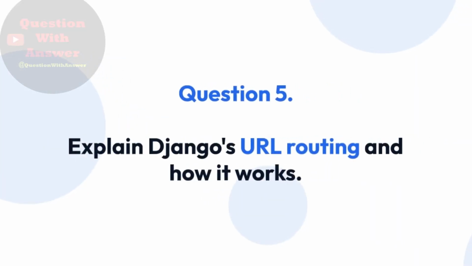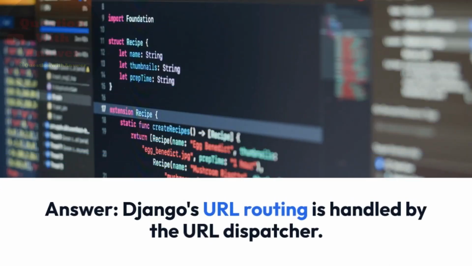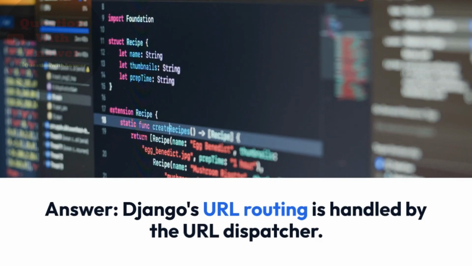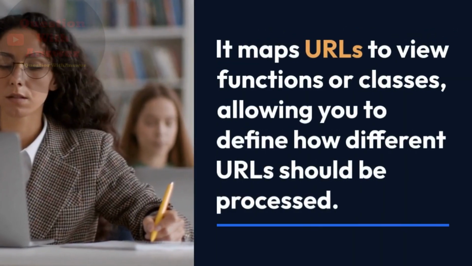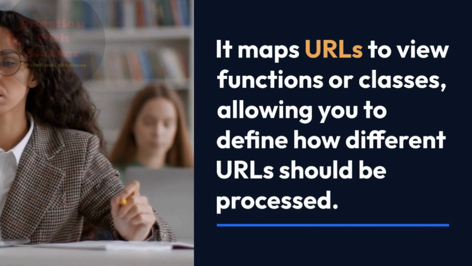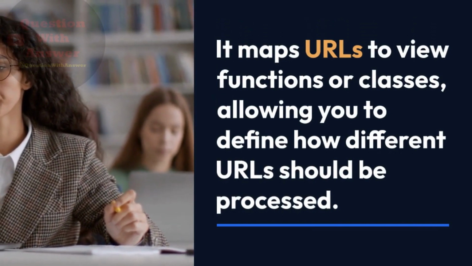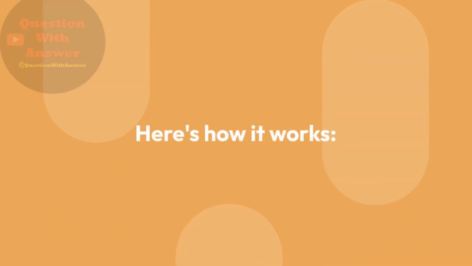Question 5. Explain Django's URL routing and how it works. Answer: Django's URL routing is handled by the URL dispatcher. It maps URLs to view functions or classes, allowing you to define how different URLs should be processed. Here's how it works.